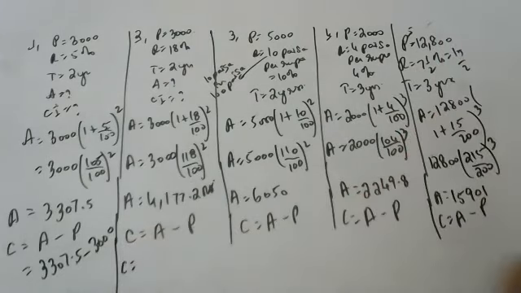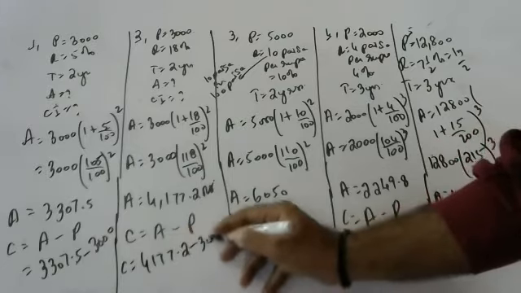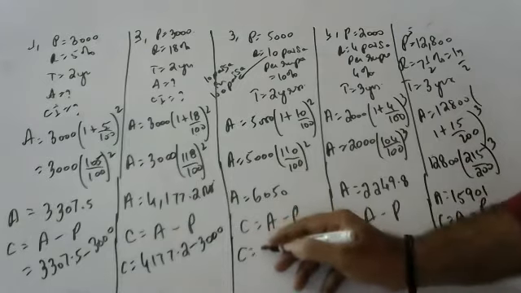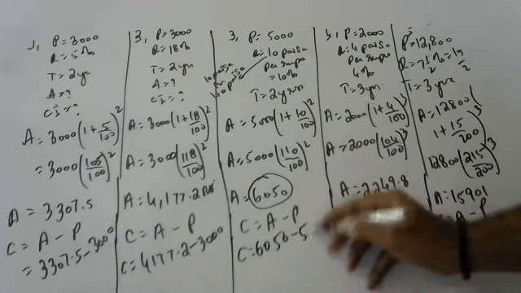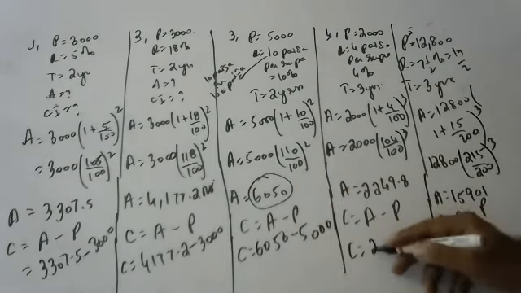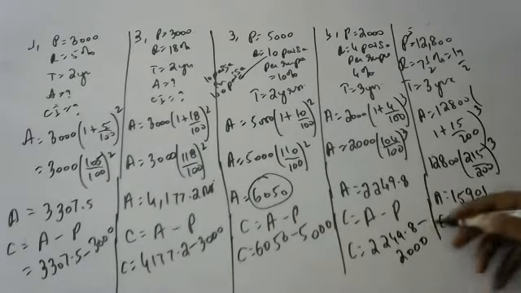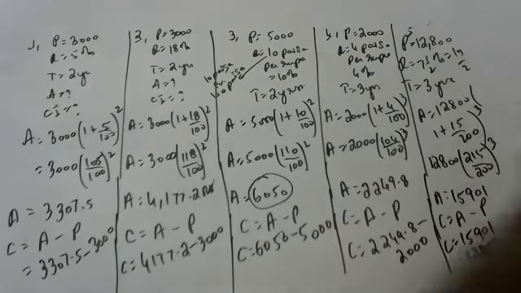Here 4177.2 minus 3000. Here 6050 minus 5000. Here 2249.8 minus 2000. Here 15,901 minus 12,800. Okay, Vedant, tell me the answers here.